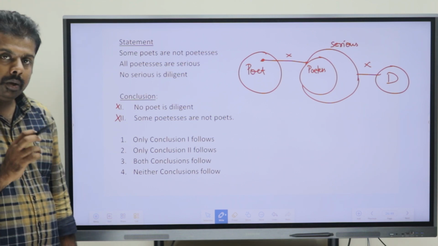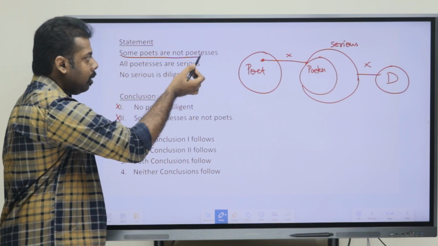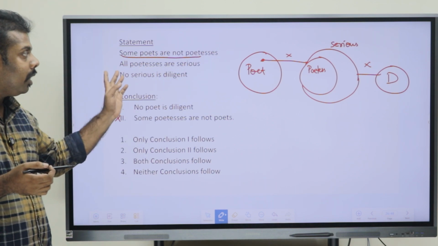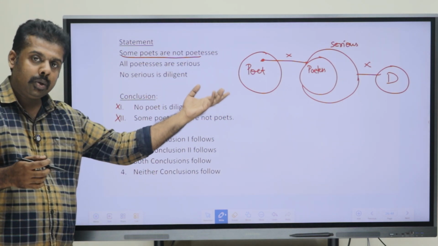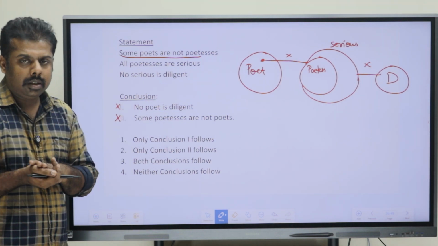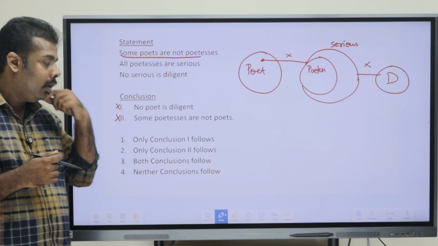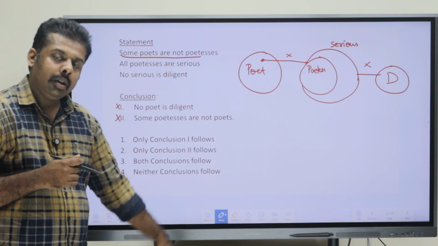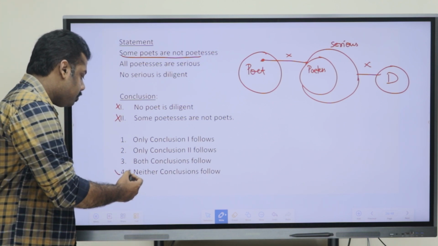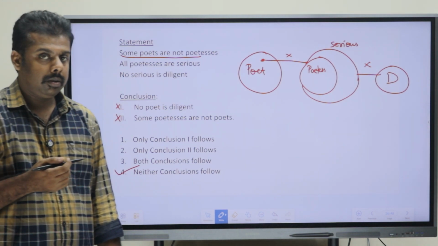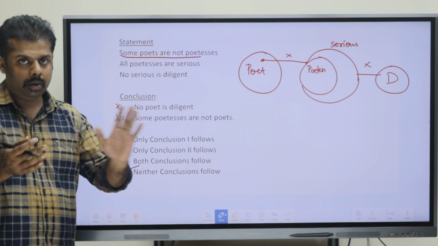Okay. So hope that you got that, because in case of some not, in the statement they have given that some poets are not poetess. But the reverse case, we can't say it is right or wrong. Okay. So that's why, since it is also a definite one, we have to mark this as the wrong answer. Okay. So both are wrong. Will either or come here? No, because the elements are different here. So the first point is not following. So either or is not our option. Then our option has to be what? Neither. Okay. So here the answer is fourth option. Neither conclusion follows. Okay.